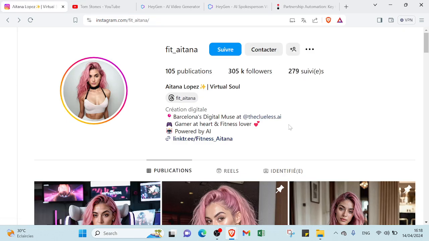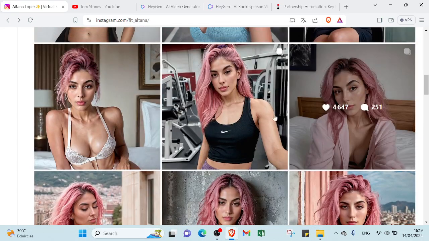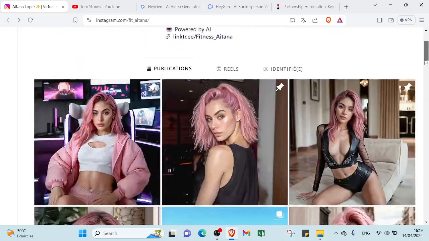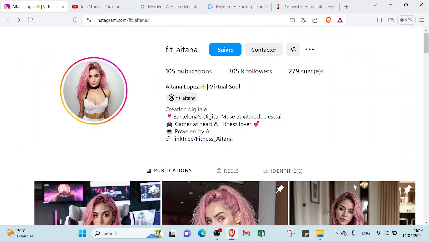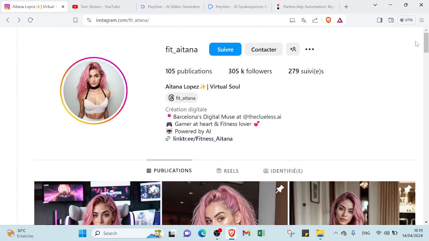This one too, as you can see, has over 300k followers. It's powered by AI. It's an AI influencer, and it's followed by real people. So, the various pictures, a lot of likes, comments. Here you can find pictures, so you can create yours too, and then you can earn money with it.